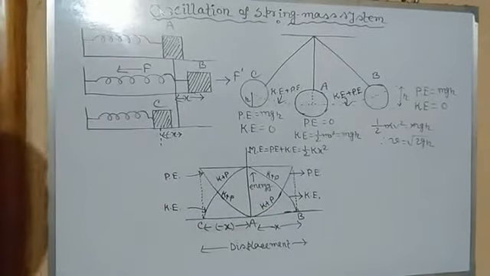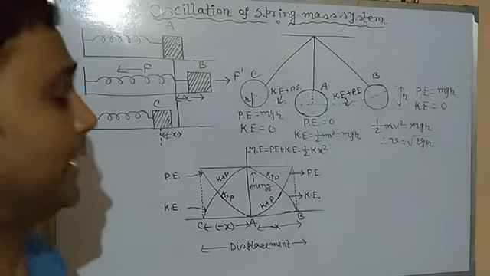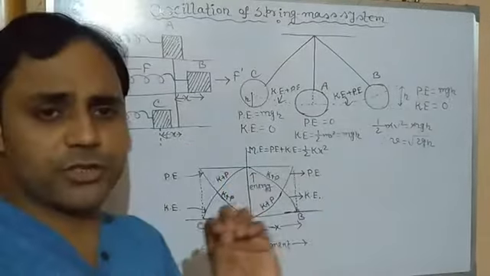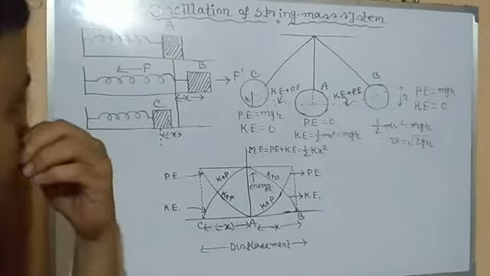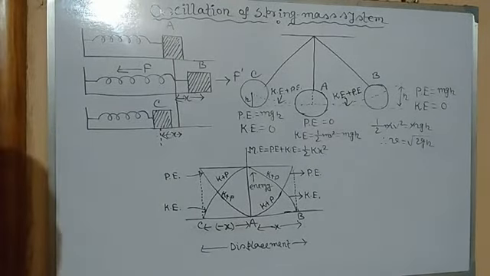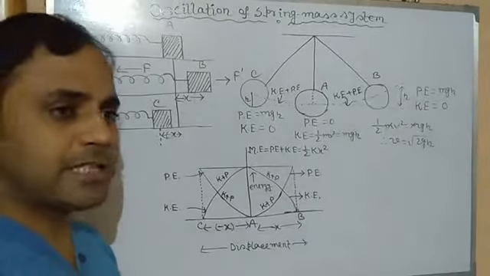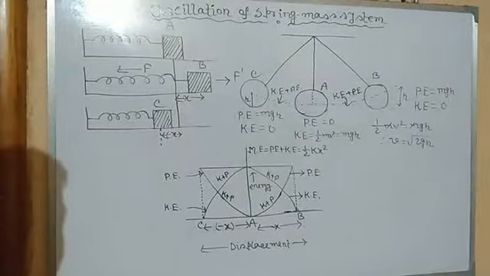So just a few minutes earlier, in the previous video, we have already learned about the elastic potential energy stored in a compressed or stretched spring, isn't it? That is half kx square. So through the oscillation of a spring mass system, the principle of conservation of energy can be easily proved. So let's see.